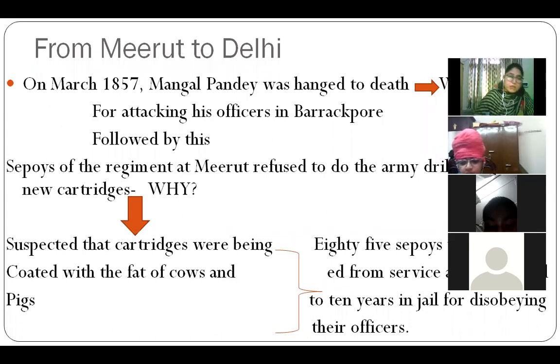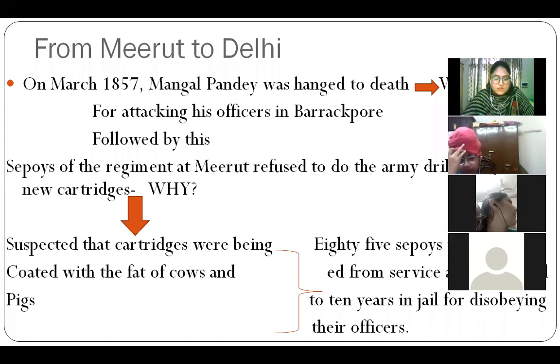And before that, something happened which added more to the revolt. So what happened? The very first line of this paragraph you see, on 29th March 1857, a young soldier, Mangal Pandey, was hanged to death. So, you know, these personalities were so powerful that they contributed to this rebellion, which was leading to a big destruction for the Britishers.